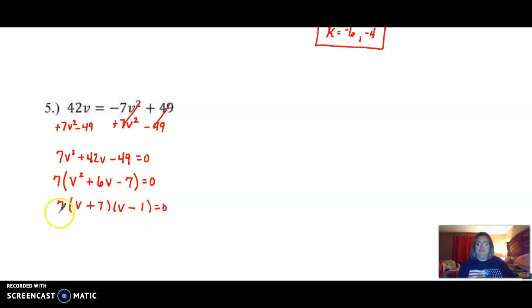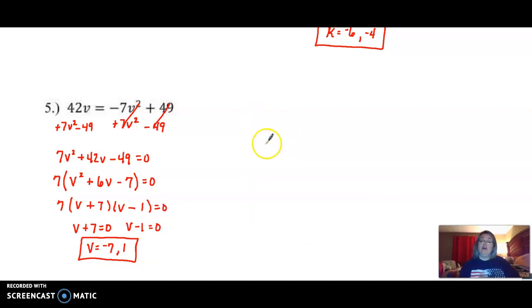All our factors, this one's a constant, so it's good. We can now drop it, and we're going to have v plus 7 equals 0, and v minus 1 equals 0. Move my 7 over, v is equal to -7. Move my 1 over, and v is equal to 1. -7 and 1.